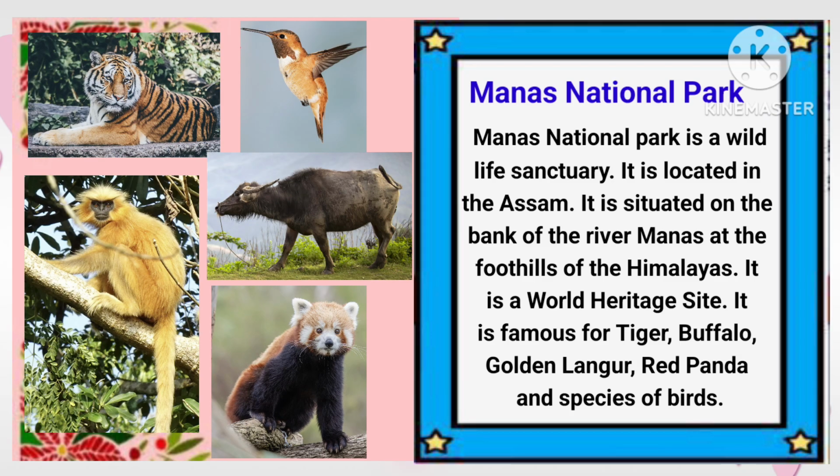Manas National Park. Manas National Park is a wildlife sanctuary. It is located in Assam. It is situated on the bank of the river Manas at the foothills of the Himalayas. It is a World Heritage Site. It is famous for tiger, buffalo, golden langur, red panda and species of birds. And here are some pictures of this national park.